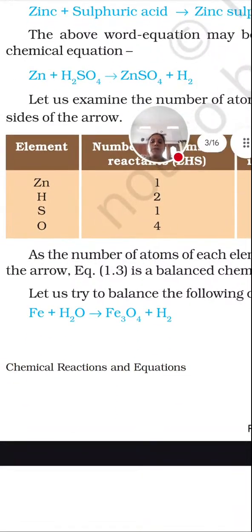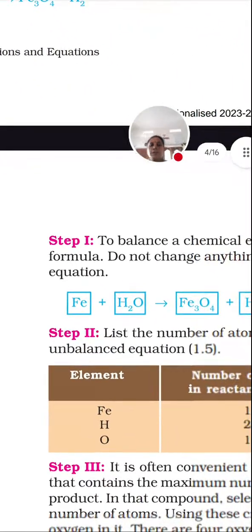Now one more example: Fe plus H2O forms Fe3O4 plus hydrogen. This is the reaction of rusting. Here when we count, there are 3 irons on the right side, whereas on the left side only 1 iron atom. Hydrogen is 2 on the left side and also 2 on the right, so it's balanced. Oxygen is imbalanced: oxygen is 4 on the right and 1 on the left. So we put 4 in front of water to balance it. Then 3 we need to place before iron. Let's see the solution here.